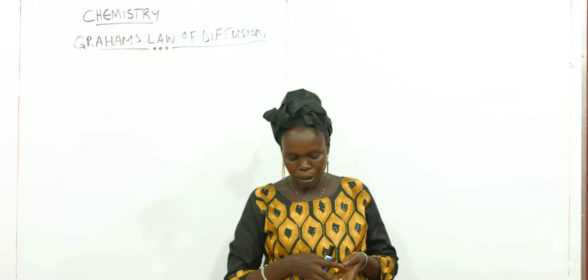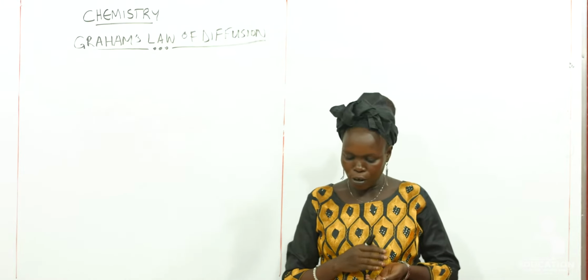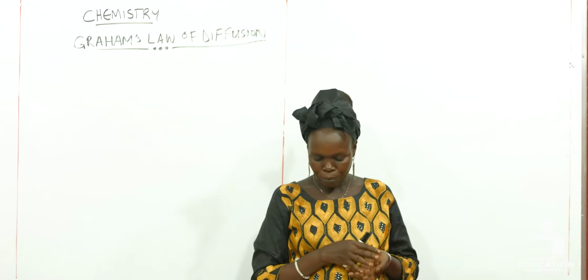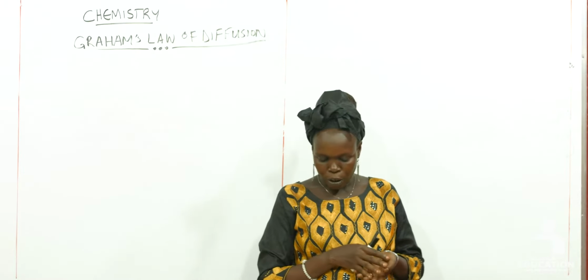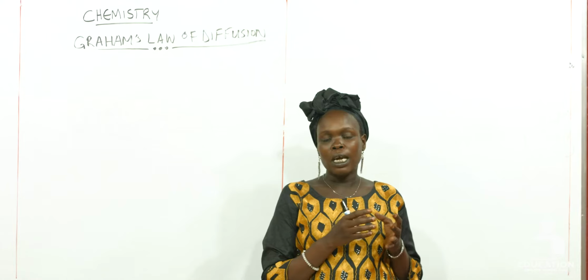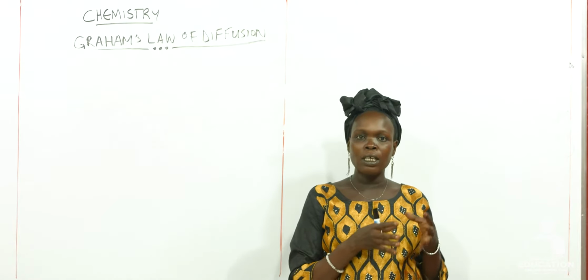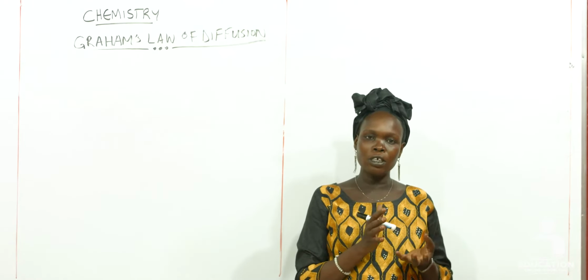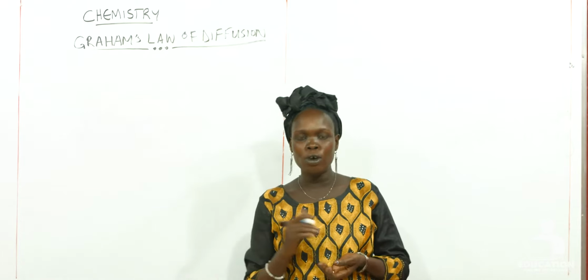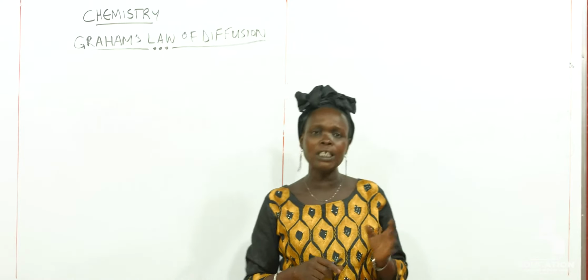Particles of gases and liquids move from an area of higher concentration to an area of low concentration, until they are spread out through the environment. It means until they reach equilibrium. So gaseous molecules move from an area of higher concentration to an area of low concentration. So what is diffusion?